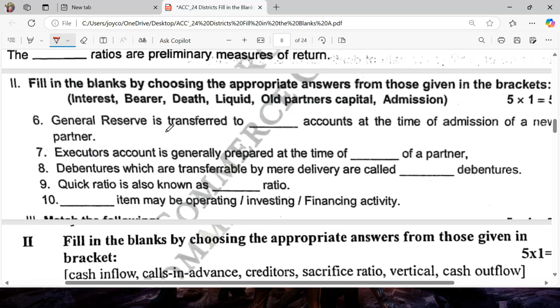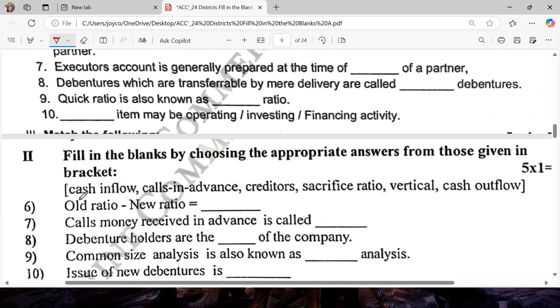Next one, general reserve is transferred to dash accounts at the time of admission of a new partner, old partner's capital account. Executor account is generally prepared at the time of death of a partner. Debentures which are transferable by mere delivery are called bearer debentures. Quick ratio is also known as liquid ratio. Dash item may be operating, investing or financing activity.